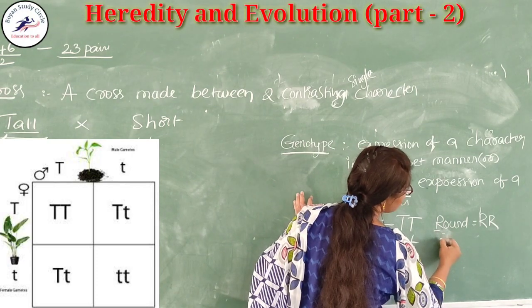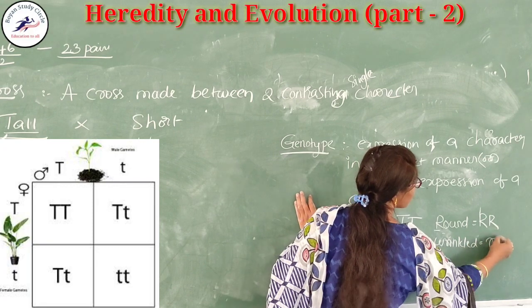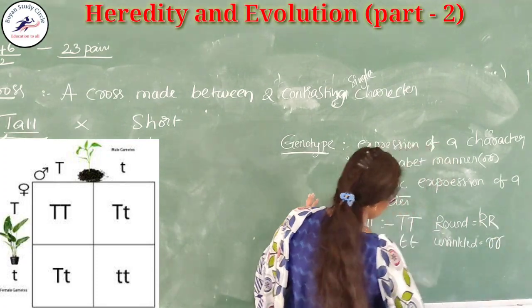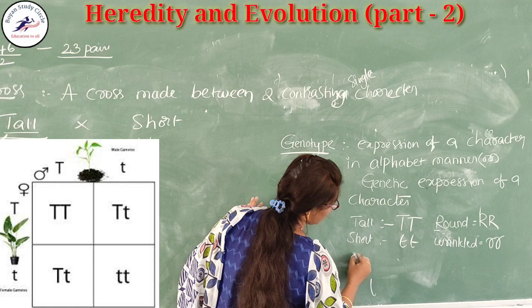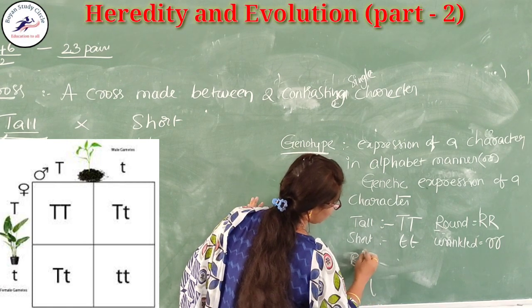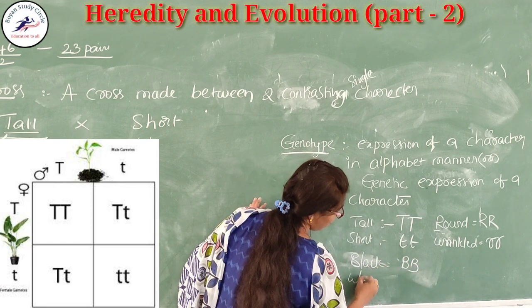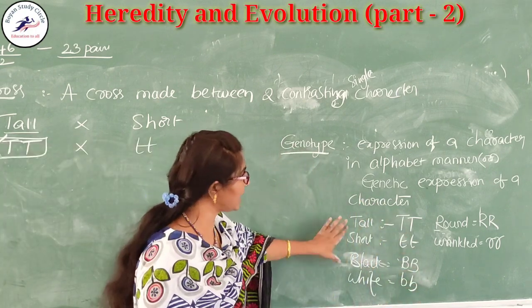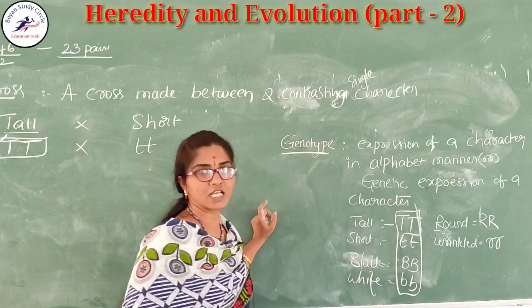And another one is the wrinkled character. Wrinkled character means you should take the small r. And another one is color. Black color is a capital B, and if it is a white color, you should write the small b. Like that, this is called the genetic expression.